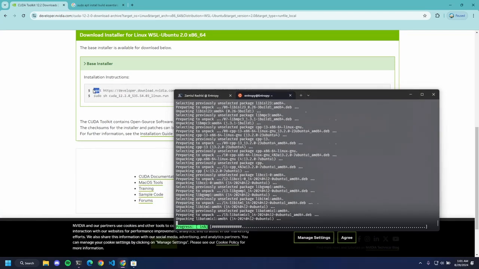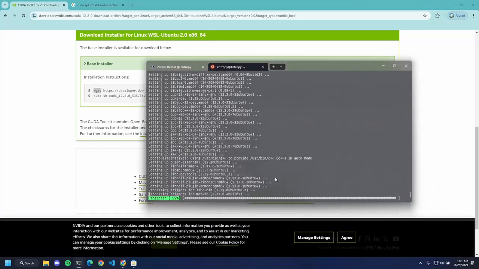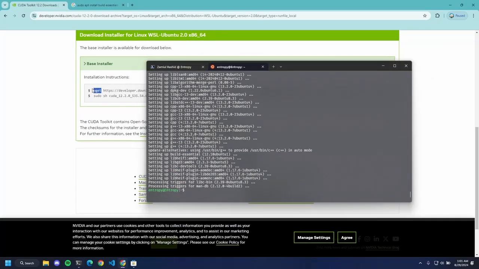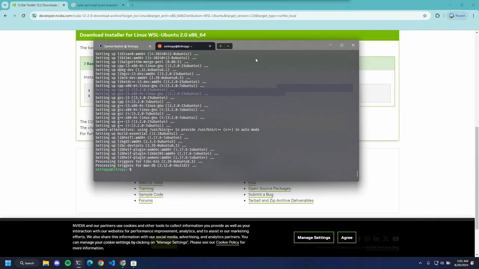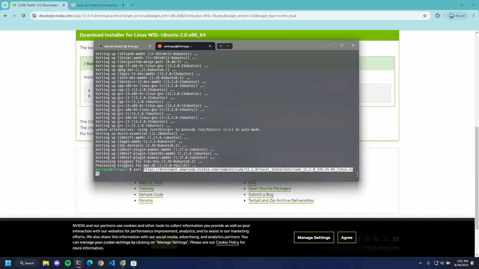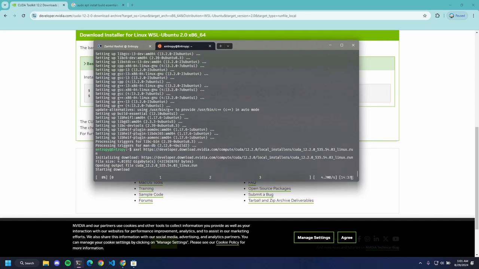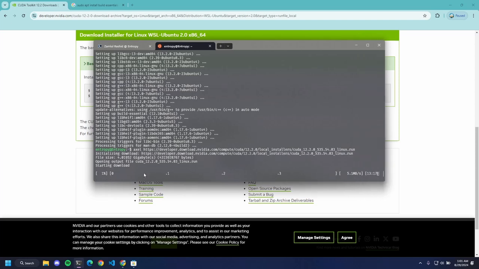The difference between wget and Axel is that wget is a single-threaded downloader. If your internet is quite fast, you'll download it relatively fast. But Axel downloads it in parallel, which will make the job so much easier for us. See, Axel is downloading the file in 4 portions, and it's going to take around 10-11 minutes to download the whole thing. So let's wait for it to download.